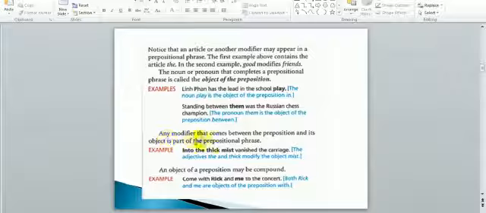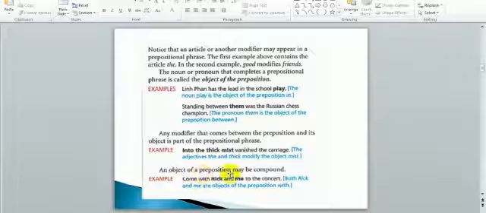Note number 2, any modifier that comes between the preposition and its object is part of the prepositional phrase. As I showed you here, school came between the preposition and the object of the preposition. That's why it is part of the prepositional phrase. Into the thick mist. Into is the preposition, mist is the object of the preposition. When I ask you which mist, you will tell me the thick one or the thick mist. So thick here is modifying mist, and it is part of the whole prepositional phrase.